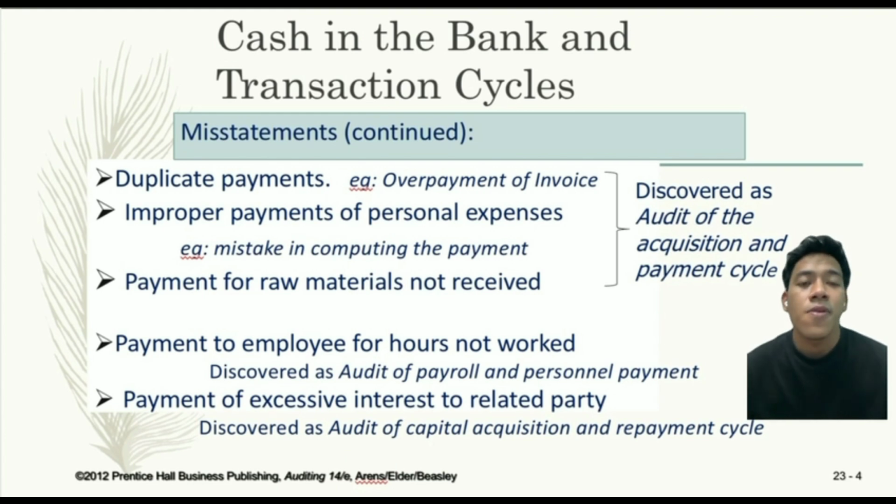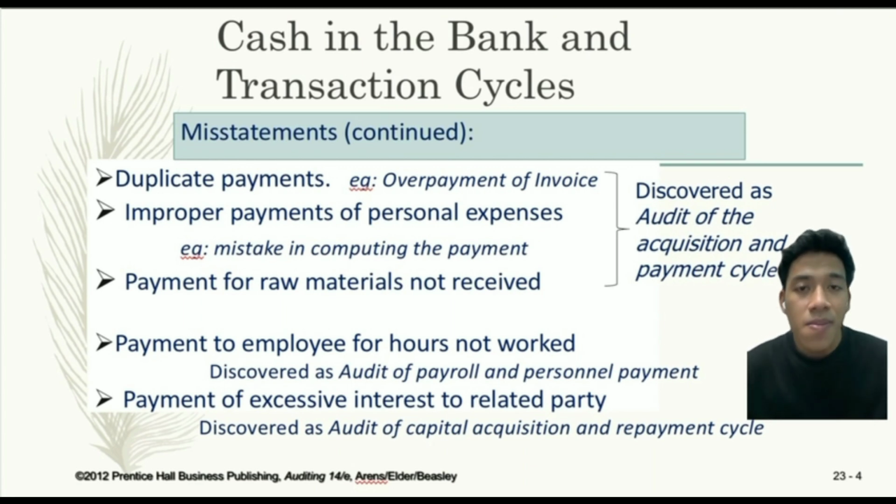The fourth one is the improper payment of personnel expenses. Improper payment of personnel expenses refers to the situation where a company pays for personal expenses of an employee or member of the management team, such as their personal bills or expenses that are not related to the business. This can be done intentionally or unintentionally and can result in misallocation of company resources.